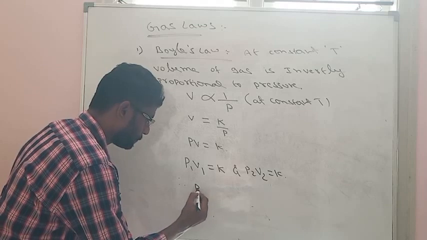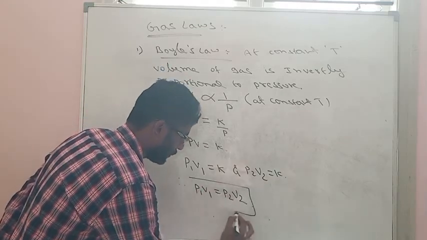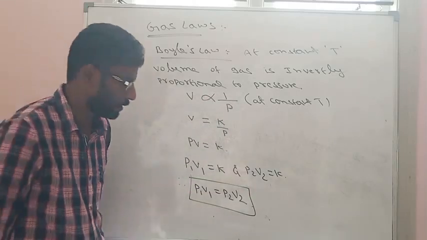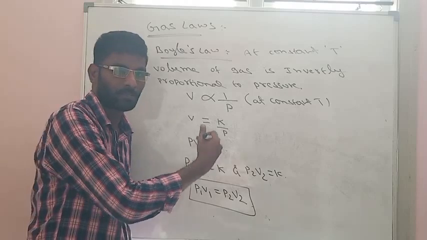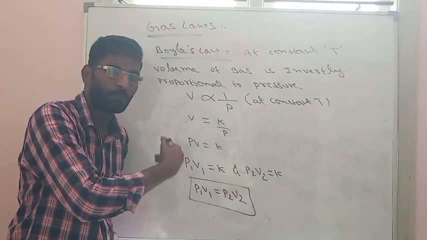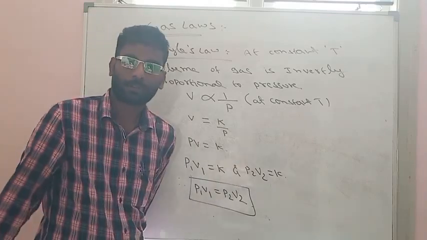Therefore, P1 V1 is equal to P2 V2. This is the formula of Boyle's law which is used in numerical calculations. When two pressures and one volume, or two volumes and one pressure are given, the remaining one we can determine by using Boyle's law formula.